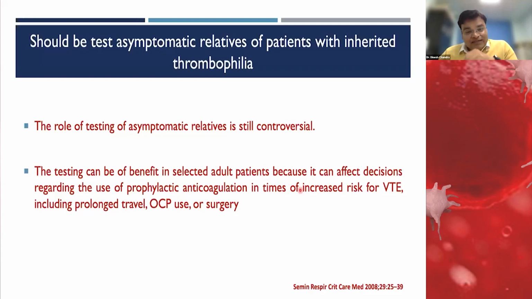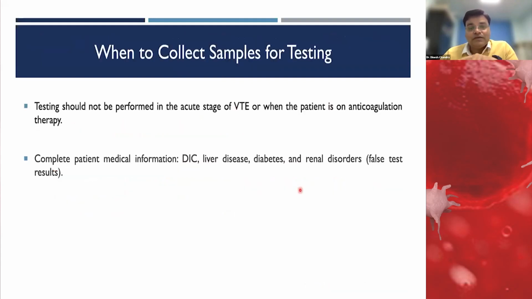So these are the selected populations of asymptomatic relatives where we can do a thrombophilia workup before any of these situations. So now you know whom we should test.